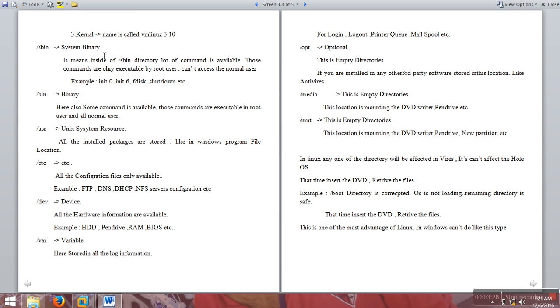/sbin is the system binary. Here a lot of commands are stored. Those commands can be executed only by the root user, not by a normal user. /bin is binary. Here also some commands are there. Those commands can be executed by the admin user, root user and normal users. For example, init 0, init 6, fdisk and shutdown commands cannot be executed by normal users.